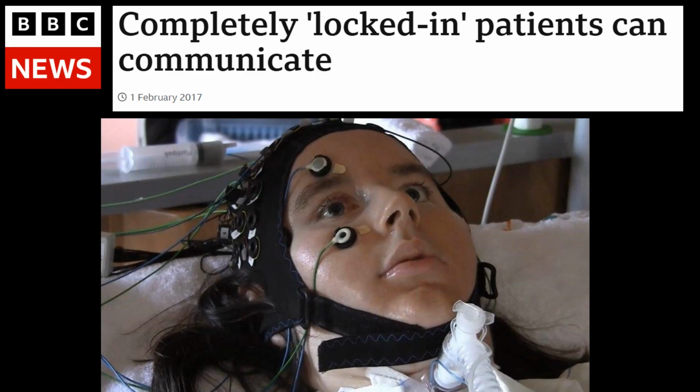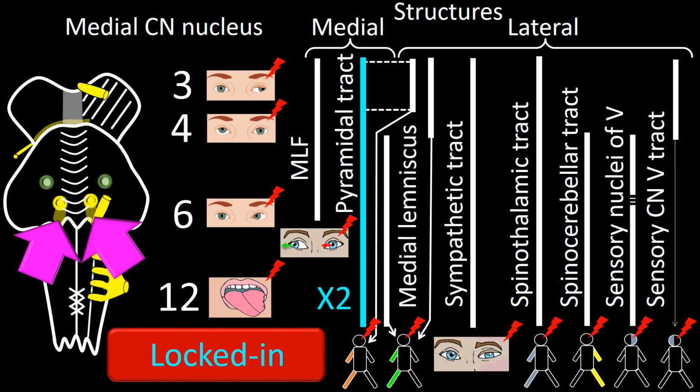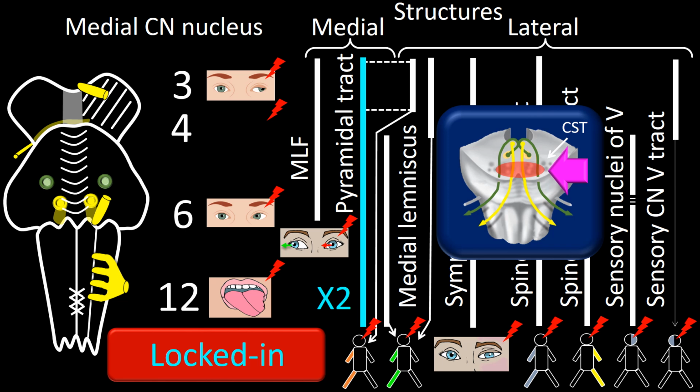This is a photograph from the BBC of a patient with locked-in syndrome. As you can see, the patient's eyes are open. An EEG is being recorded and eye movements are being monitored. The manifestation of locked-in syndrome occurs due to damage to the medial region of the pons anteriorly, mapped here. The damaged area contains the pyramidal tract on each side of the midline. The fibers from cranial nerves 6 and 7 bilaterally, as shown here by the red area involving both abducens and facial nerves. I'd like to stress that on this figure, the facial nerves are drawn more medial than usual.